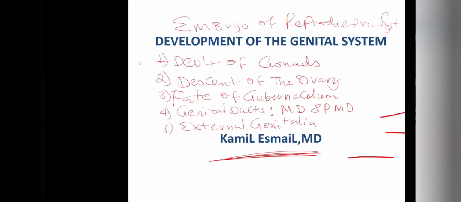In the development of the genital system, we will see five very important parts. The first one is the development of gonads. The second is the development of the ovary, the fate of the gubernaculum, and the fate of genital ducts, which are the two genital ducts, mesonephric and paramesonephric ducts, and also the external genitalia. First of all, I will give you a brief outline of each of these, and we'll see the slides.